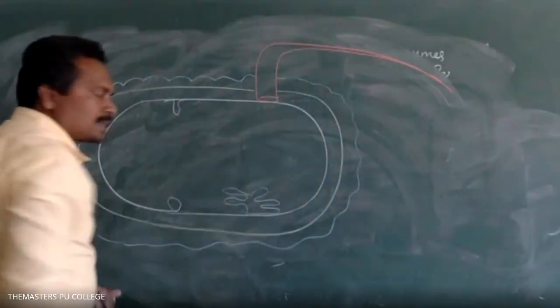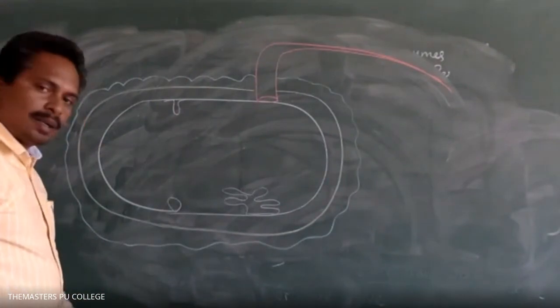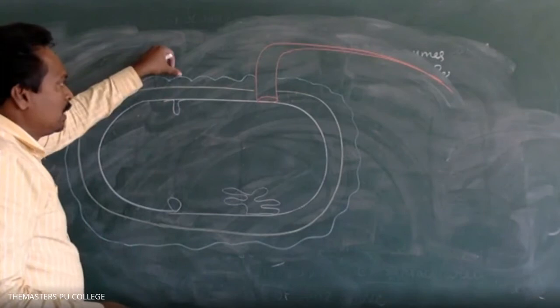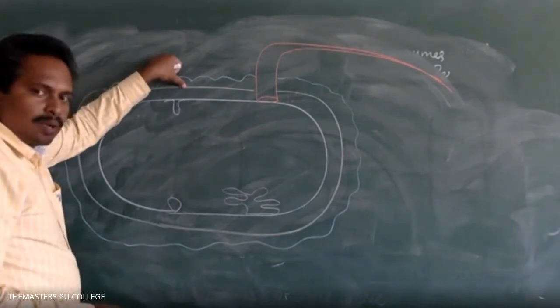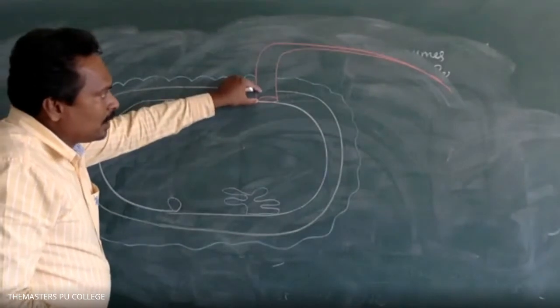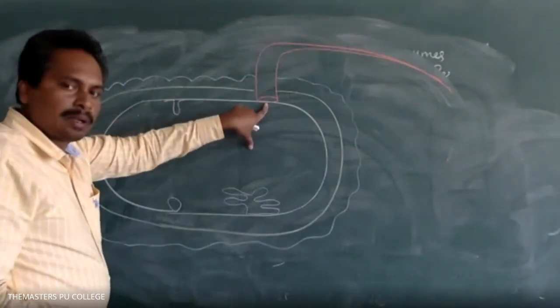Three layers envelop the cell in prokaryotic organisms. The outermost layer is the glycocalyx, next is the cell wall, and the innermost layer is the cell membrane. The flagella arise from the cell membrane.